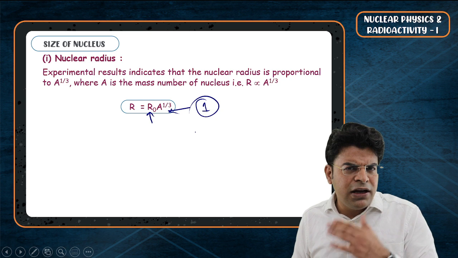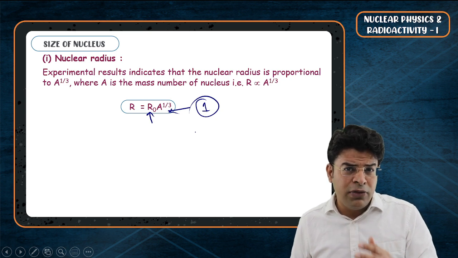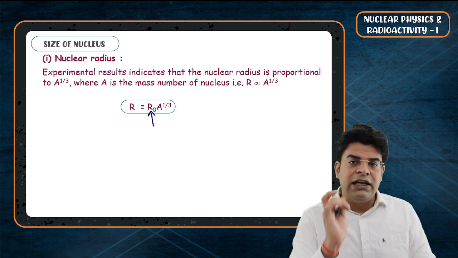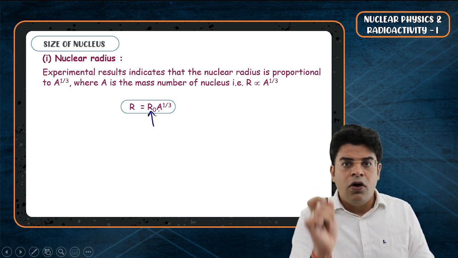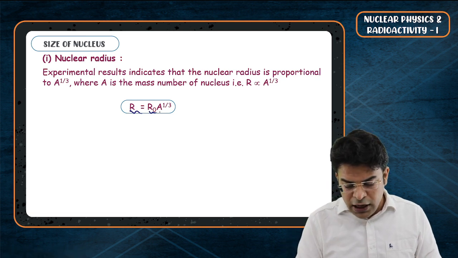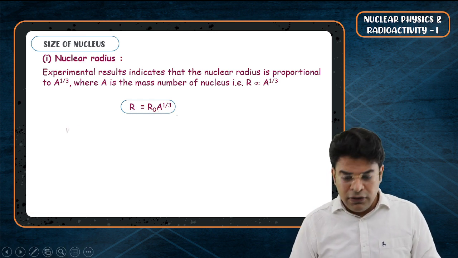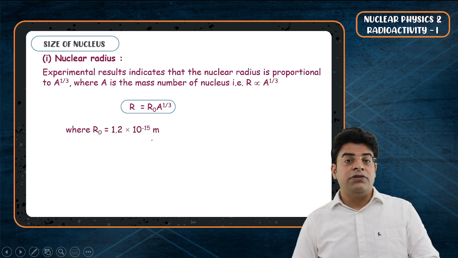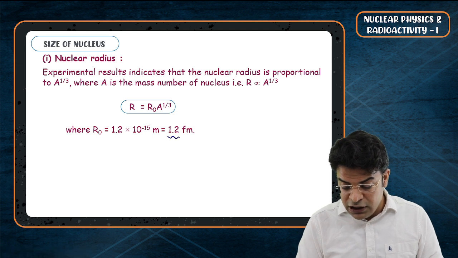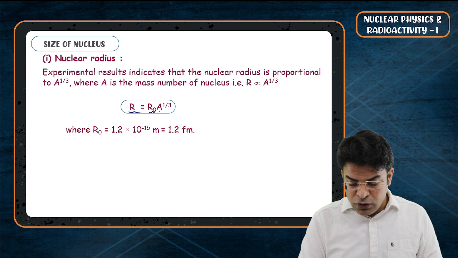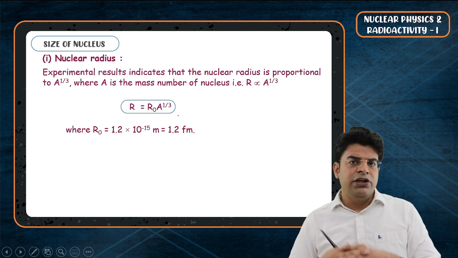Can you tell me the name of a nucleus which has mass number of 1? Yes sir, hydrogen. So you can say that R naught is nothing but the radius of hydrogen's nucleus. Now R equals R naught A raised to the power of 1 by 3. The value of R naught is 1.2 into 10 raised to the power of minus 15 meter, or you can say it equals 1.2 Fermi. So R equals R naught A raised to the power of 1 by 3. This is something you should know.